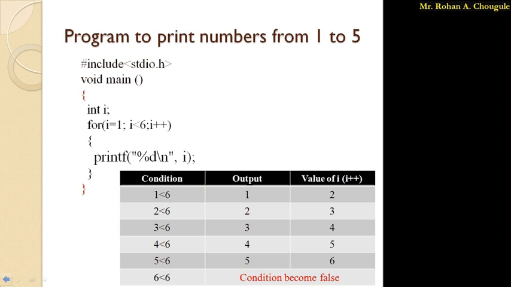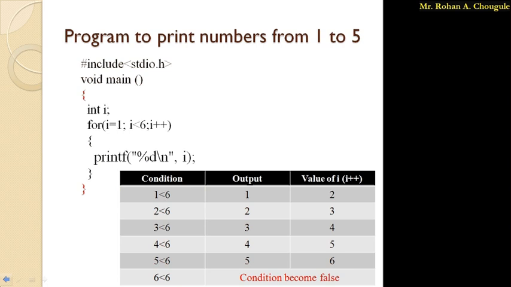I becomes 4. Then it will check the condition 4 is less than 6. Yes, it is less than 6. Then it will print the value of I, that is 4. Then it will increase the value of I by 1. I becomes 5. After increment, again it will check the condition I is less than 6, that is 5 is less than 6. Yes, it is less than 6.